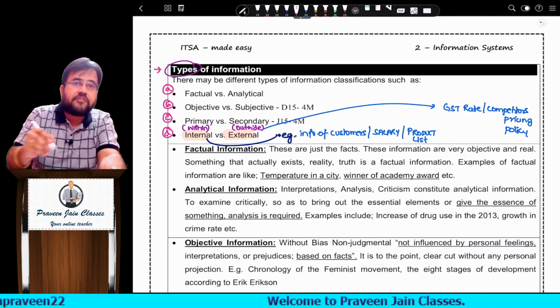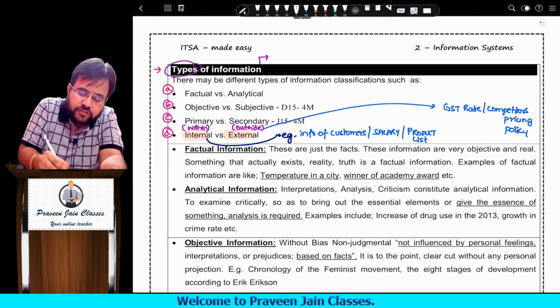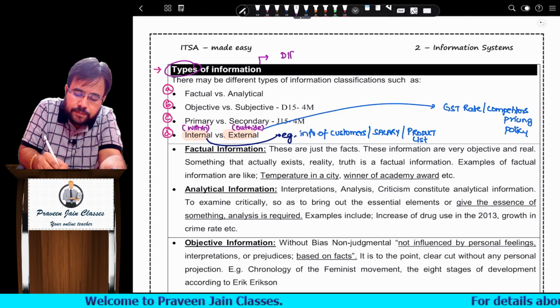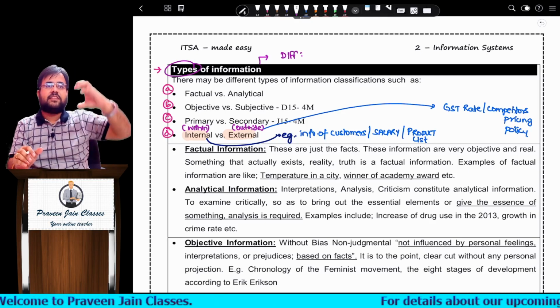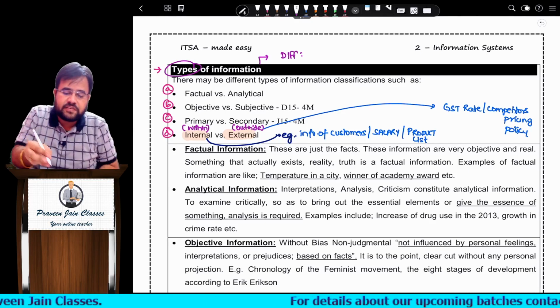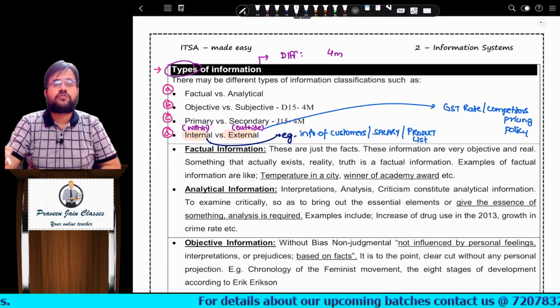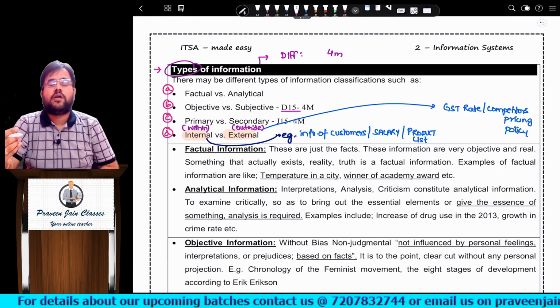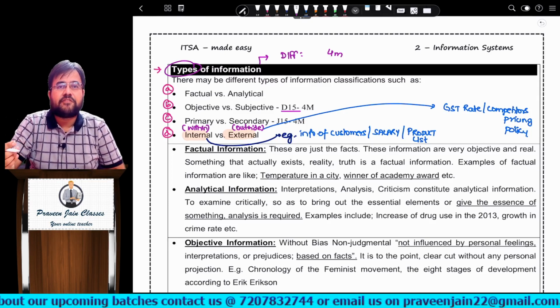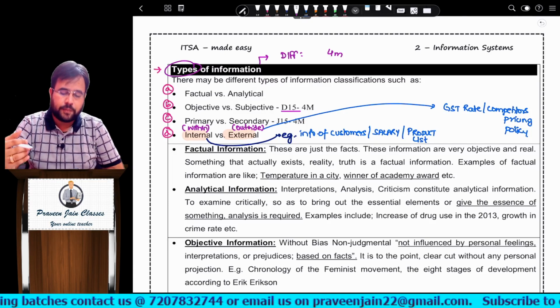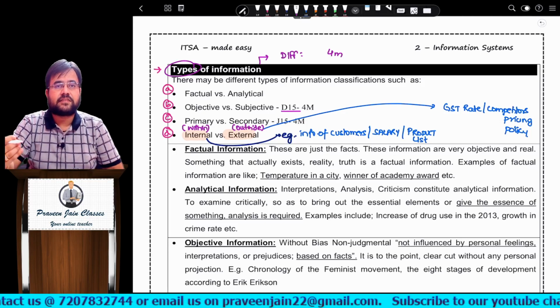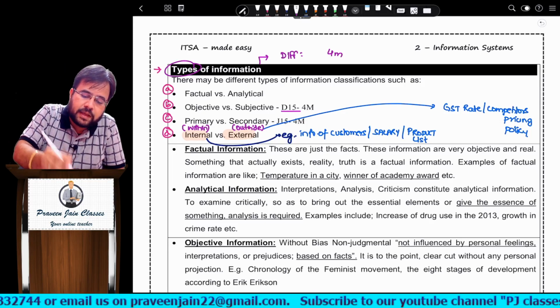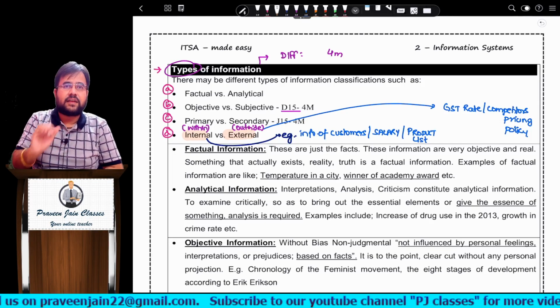Types of information, these types of questions can come as differences. They may put it like this, internal versus external information, and such a type of question comes for 4 marks. Individually also you can see here, in December 15 it came for 4 marks. Primary secondary information came in June 15 for 4 marks. They generally ask like this. So this is also one of the important questions. I hope the last one is over.